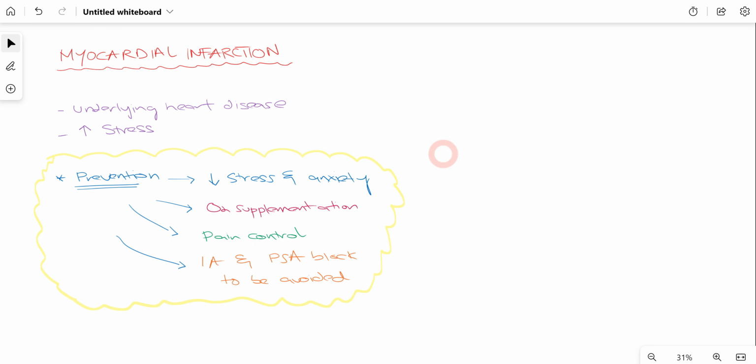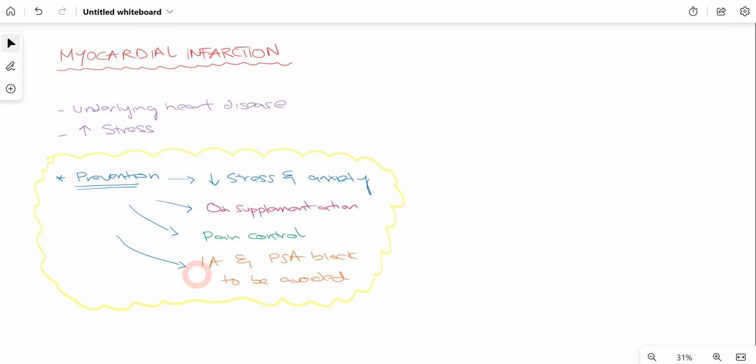How can we prevent a myocardial infarction from occurring? We can reduce the stress and anxiety of the patient. We have many methods, behavioral methods and pharmacological methods. We have to make sure to use those methods. We can also provide the patient with supplemental oxygen and pain control, because excessive pain leads to increased stress, and that stress can trigger an episode of myocardial infarction.